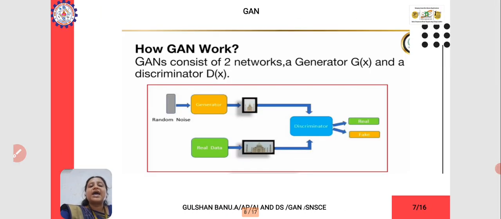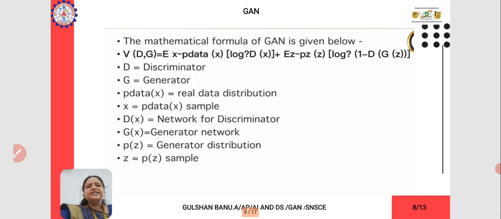So how does GAN work? For example, if you get noise, it will be fed to the generator to produce values, and the discriminator will check whether it is real or fake. Based on that value you will get the real data.